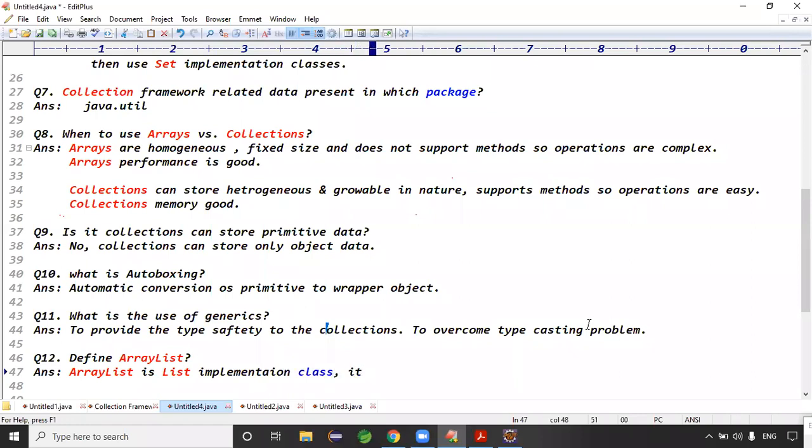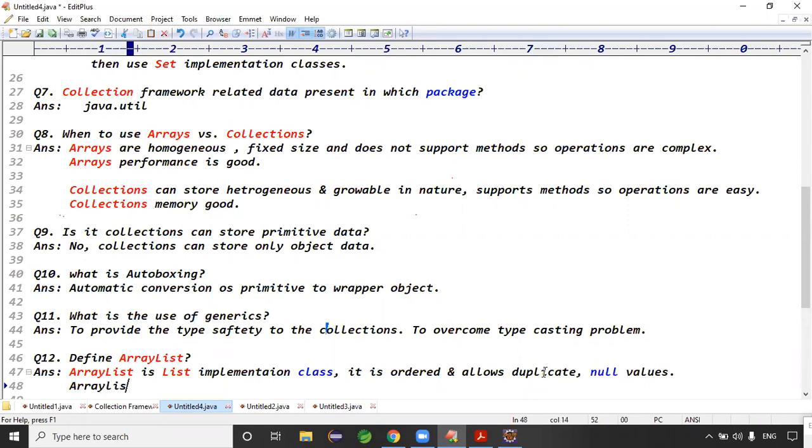It is ordered and allows the duplicates, right? Ordered, and allows duplicates and null values. ArrayList is a List implementation class. It is ordered, that's one line. It is ordered and allows the duplicates and null values. And one more point you need to add.